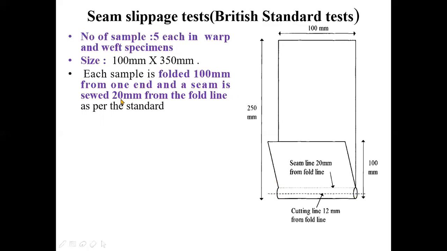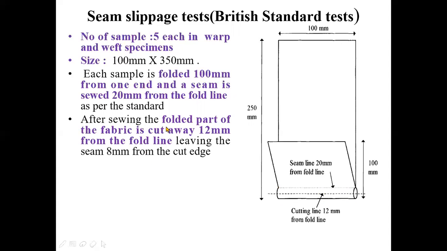Thereafter, a seam is sewed 20 millimeter from the fold line. See, this is the fold line, and 20 millimeter from the fold line you have to stitch the seam. That means this is the seam line. This seam line is 20 millimeter above the fold line. So this is the fold line, that means the fabric is folded at this line, and above this 20 millimeter is the seam line, right?